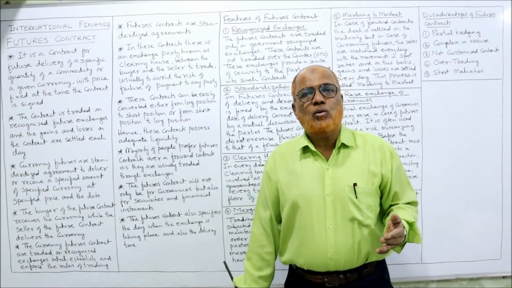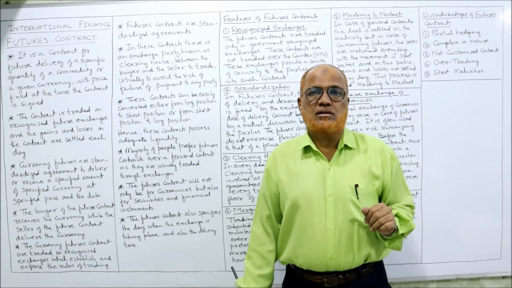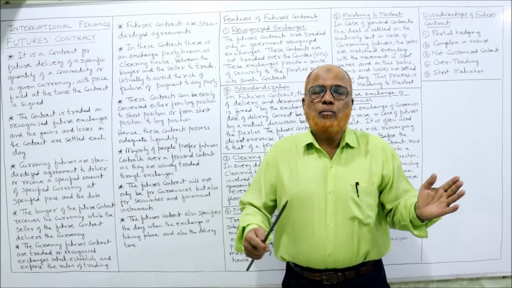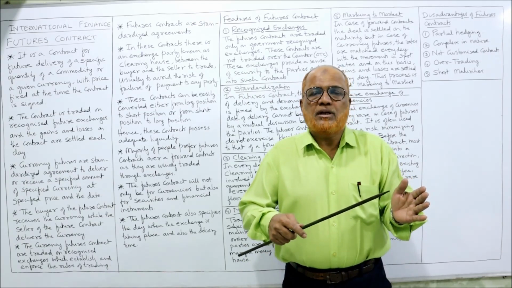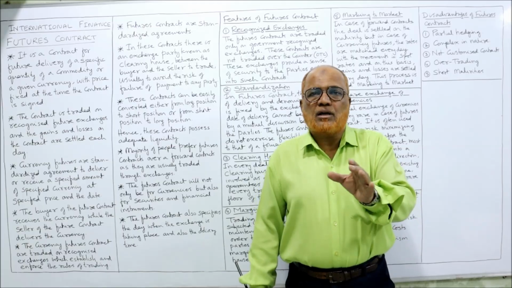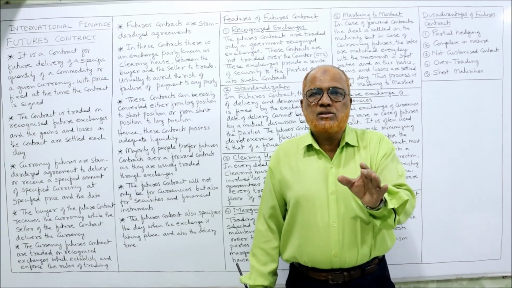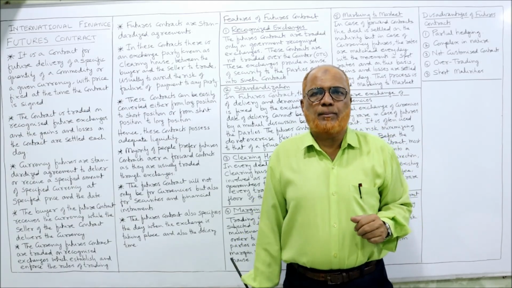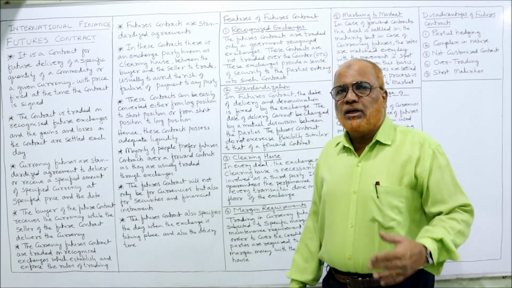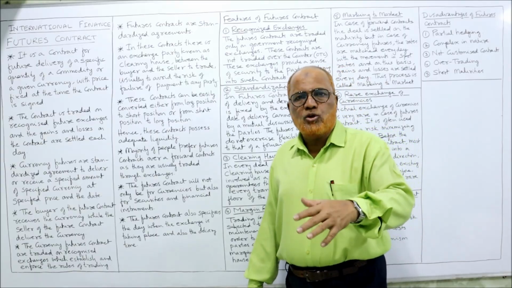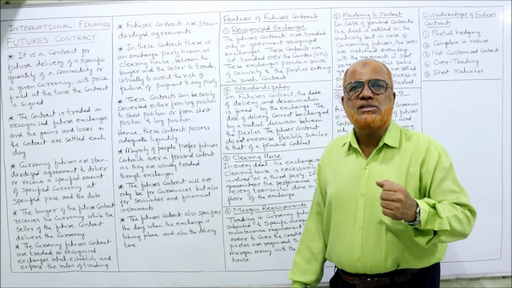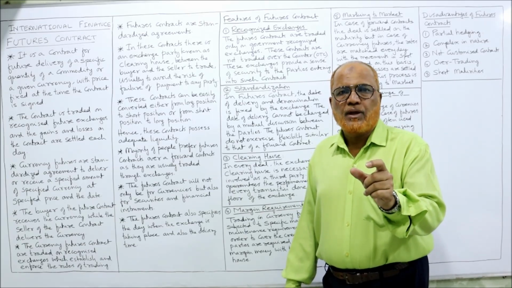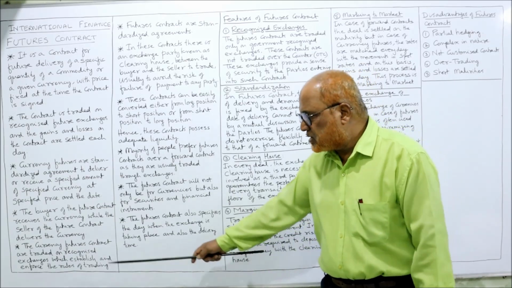Another party is there who is the seller of the foreign currency: the seller of US dollars and the buyer of US dollars. Both will enter into an agreement that after 3 months I will buy 100,000 US dollars at a price of rupees 87 per US dollar. That is an example I am giving. So the buyer will agree to buy and the seller will agree to sell the particular commodity, that is, the particular currency, at a specified price on a specified date.